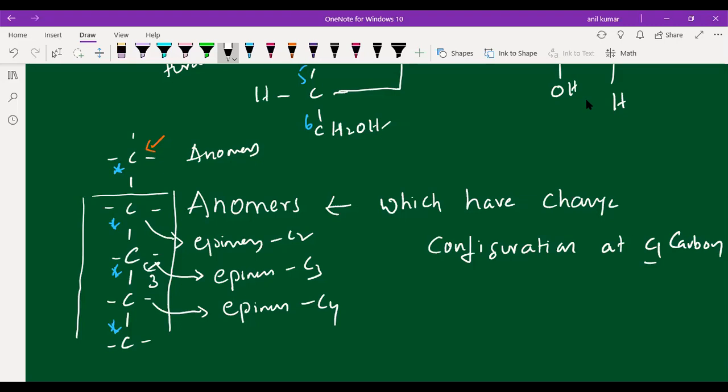Why we are saying C1 is in order to avoid confusion.